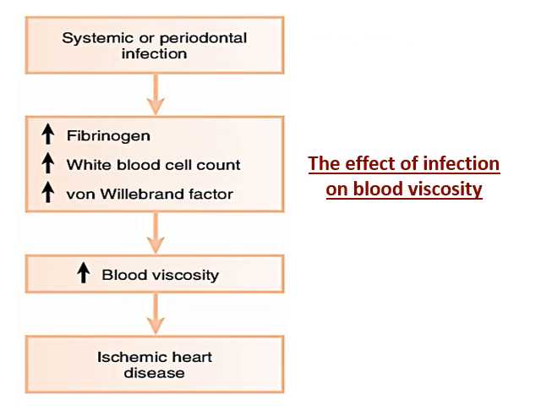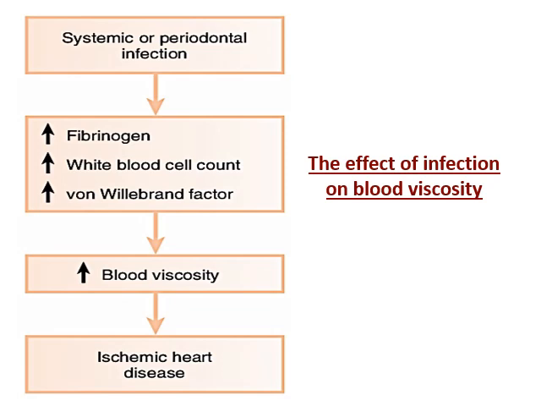This slide shows you the main effect of infection on blood viscosity. I'm not talking only about periodontal disease; with any other infection in the human body, there are chances of changes in blood viscosity, thereby causing these ischemic heart diseases.